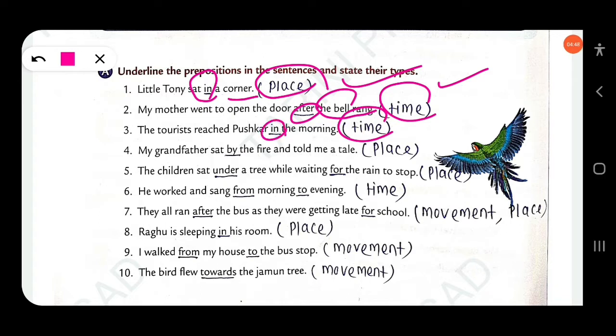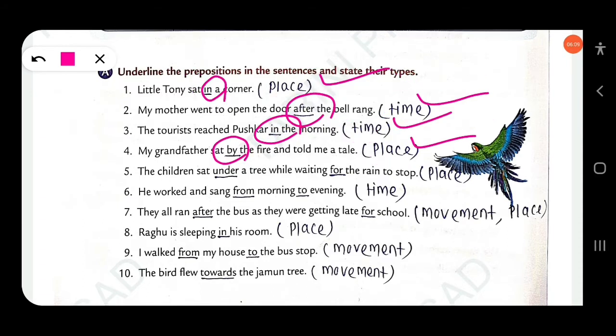Preposition of time. Next, my grandfather sat by the fire and told me a tale. By the fire refers to a place. You can come and sit by me. So by means near, a preposition of place. Next, the children sat under a tree while waiting for the rain to stop. Under a tree refers to a preposition of place.